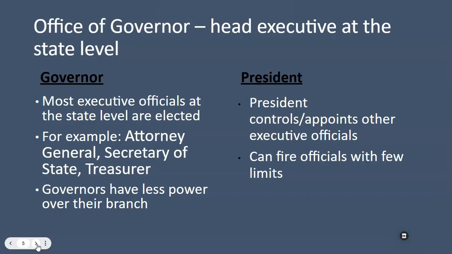Because the president can appoint those officials, it means that they can fire them. Remember, the power to hire is the power to fire. And the president is the head executive for the entire country, whereas the governor is the head of the executive branch for the state of Ohio.